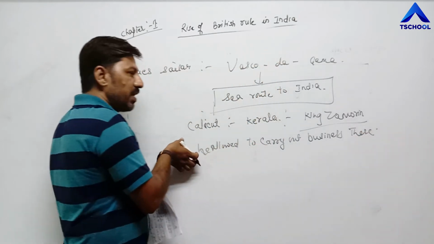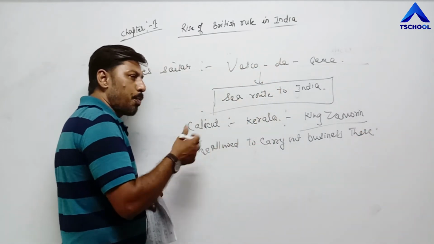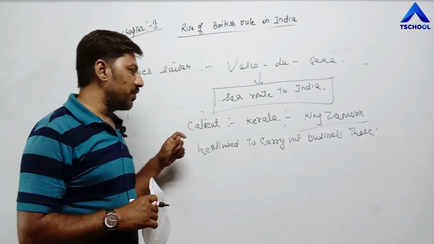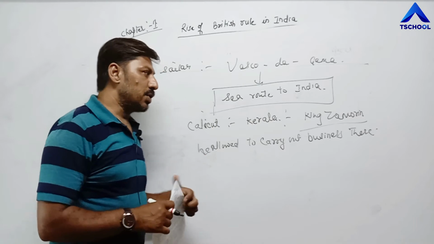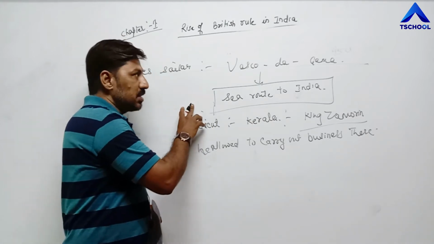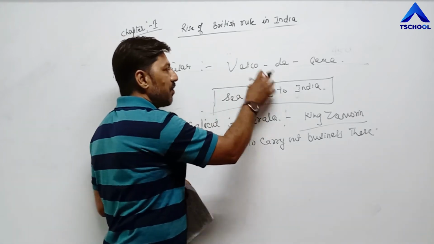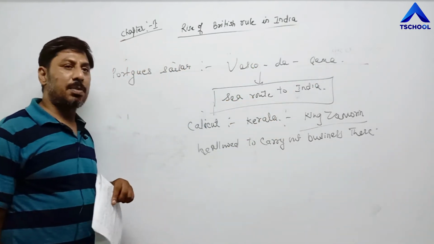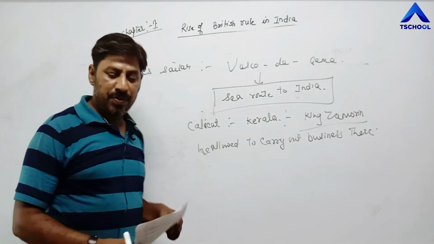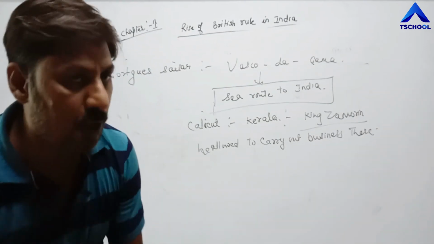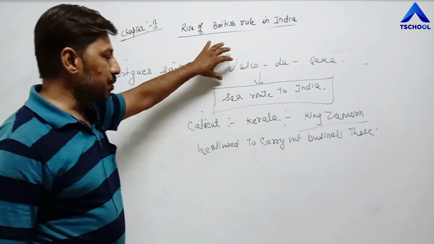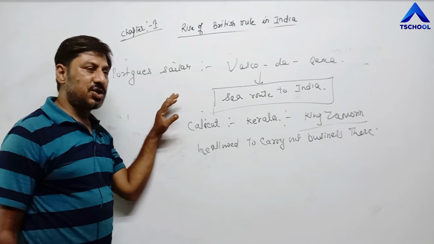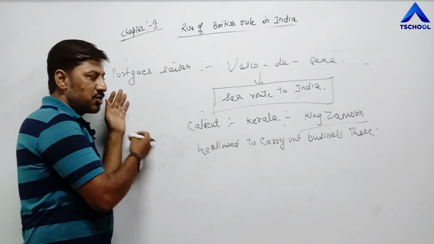And after this event, or we can say this event has opened the door for other European countries to establish trade relation with different parts of India. So this event, the discovery of sea route to India by Vasco da Gama, has opened the door for various European countries to establish trade relation with India. This is the story of discovery of sea route to India: how sea route has been discovered by Vasco da Gama and how European countries have established trade relation with India.